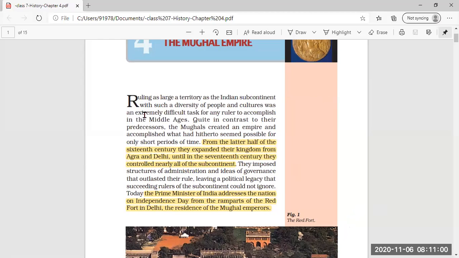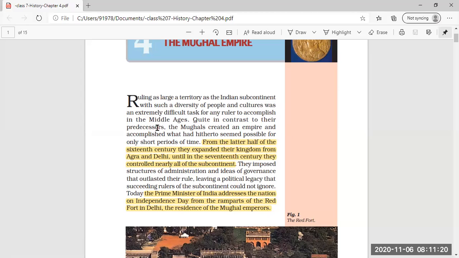Now in this we will see that ruling a large territory like the Indian subcontinent with such a diversity of people and cultures was an extremely difficult task for any ruler to accomplish in the Middle Ages.